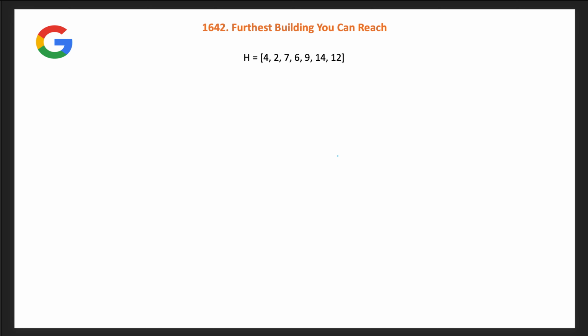So, what we will do, first we will try to get the difference. If it is negative or 0, we just continue, there is no point to do anything. If this difference is not negative, then we first try to accommodate for the ladder, and we need to put the ladder on the maximum gap. So, if let us say we have L ladders, we will try to find out the L maximum gaps as possible, and we fill all of them first.